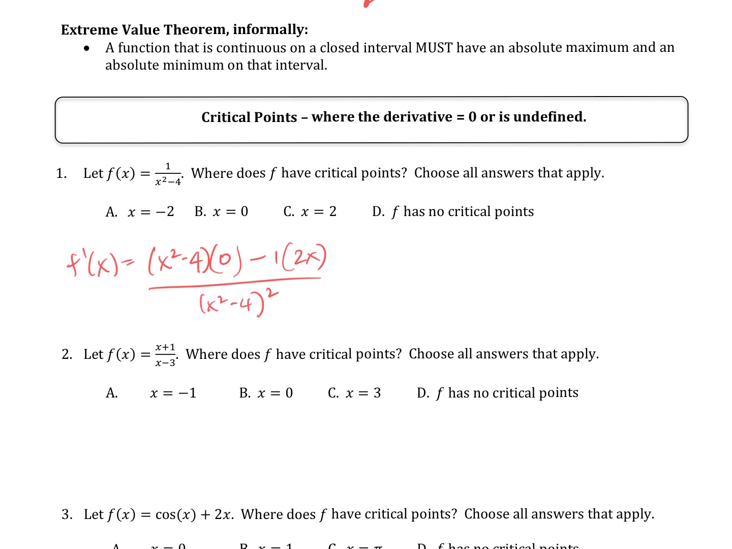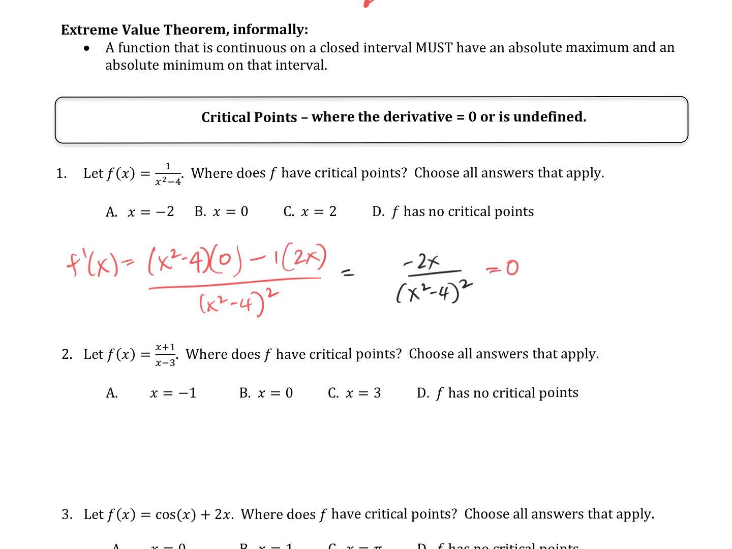Okay, it says where does my function have critical points? So we've got to see where this derivative is equal to 0 or where it is undefined. If I simplify this a bit, do you agree that it's just negative 2x over x squared minus 4 squared? Which one do we want to think about first? Let's go with when it equals 0.